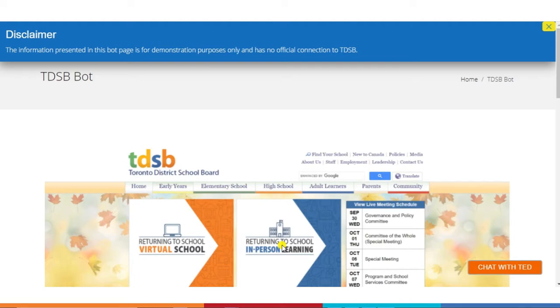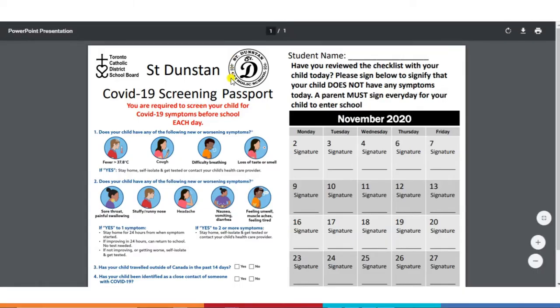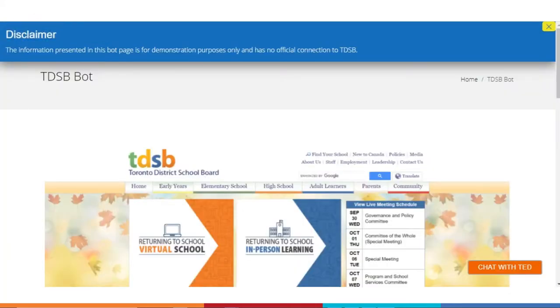Now this demo is specifically about a COVID scenario wherein nowadays we know that students who plan to go to school have to fill in a form. Actually, the parents have to fill in a form. They have to do an assessment, and then sign it, and then this same piece of paper is to be taken to school. So rather than doing it manually on hard paper, we thought of doing it with the chatbot. So how do we do it? We will see how the bot responds to it, and we'll proceed with the demo now.